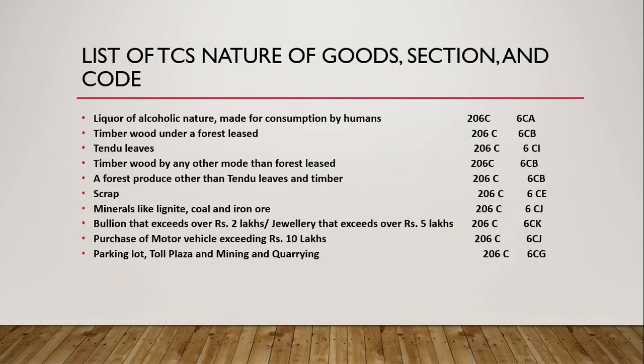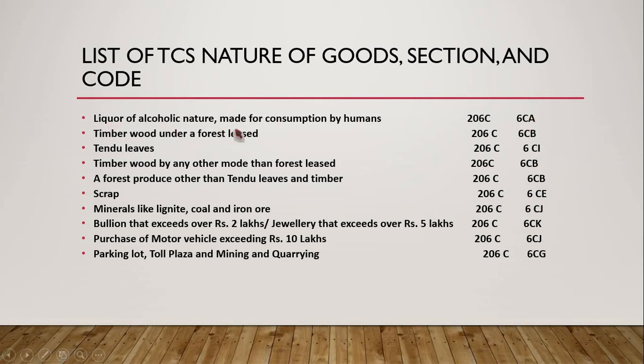List of TCS nature of goods, sections and codes. Friends, for your reference, I listed the TCS nature of goods, sections and codes. The section is the same for all the nature of goods, but the payment code is different.